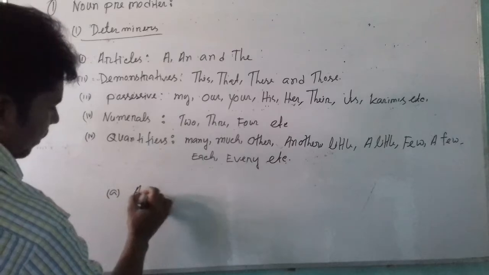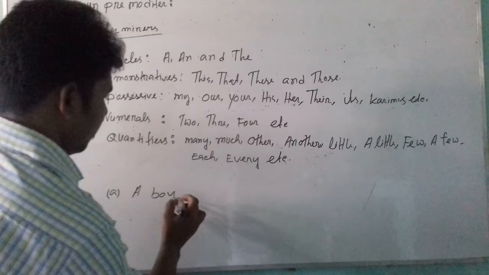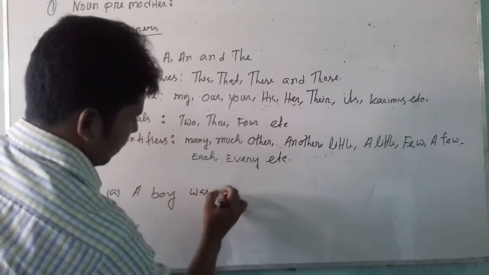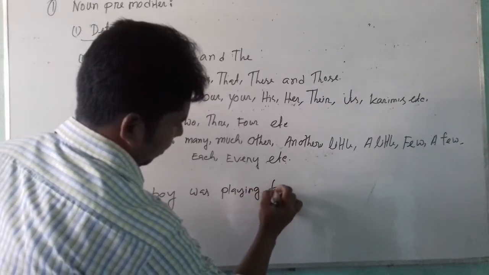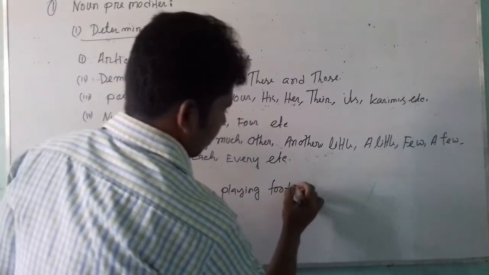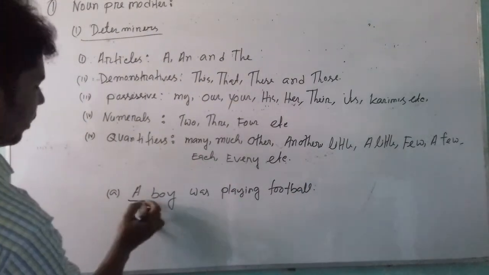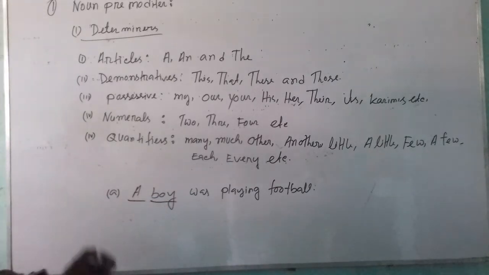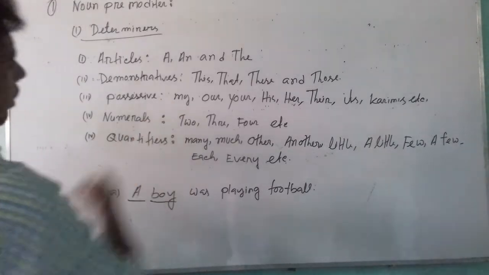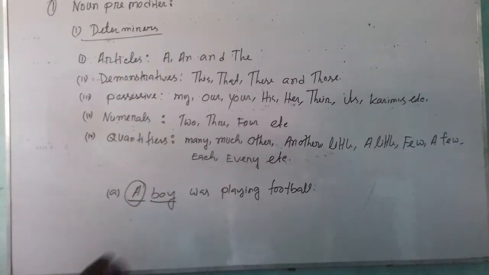But I will show you how a determiner is used as a pre-modifier of a noun. A boy was playing football. Here a has been used as a pre-modifier of a noun. Boy is the noun here, a is the pre-modifier of the noun, and this is an article. Here the article has been used as a pre-modifier of a noun.